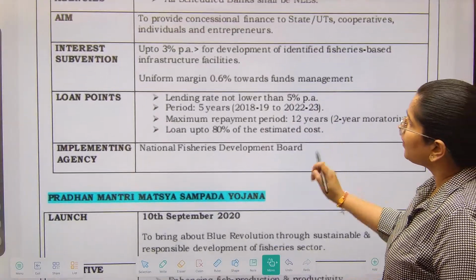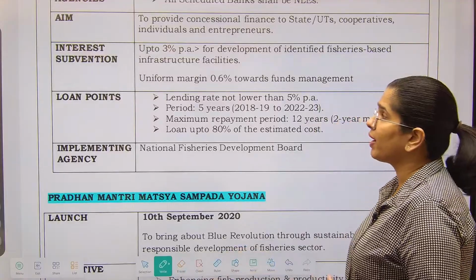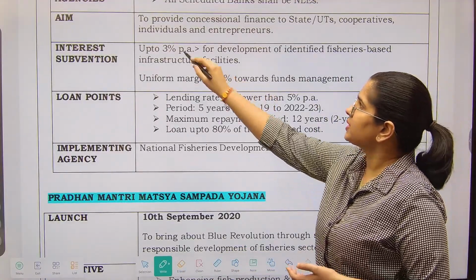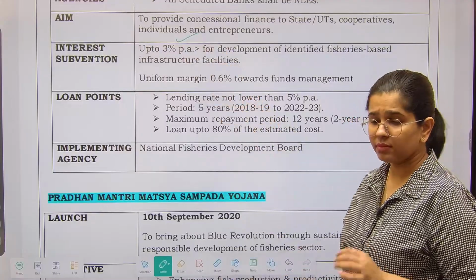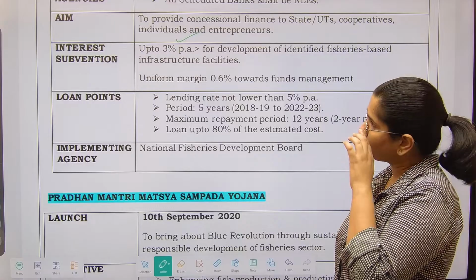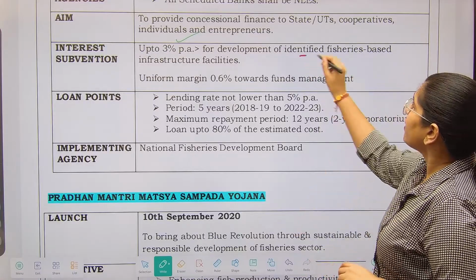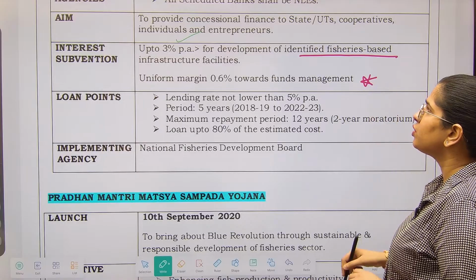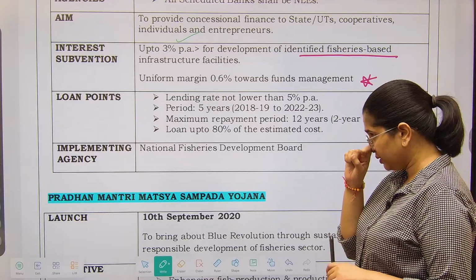Now what we aim to do is to provide concessional finance. Interest subvention is up to 3% per annum. This is the benefit on the interest that will be provided, right? For development of identified fisheries, a unified margin of 0.6% towards the fund management.